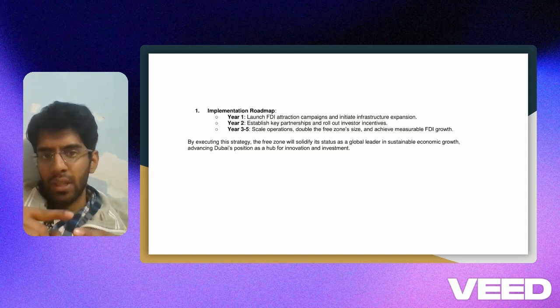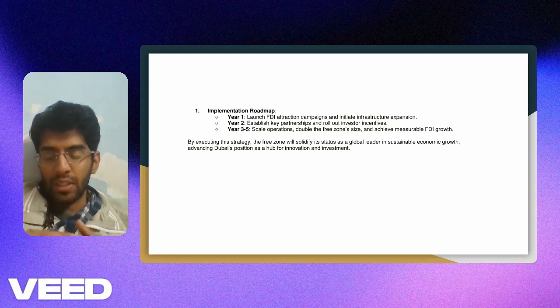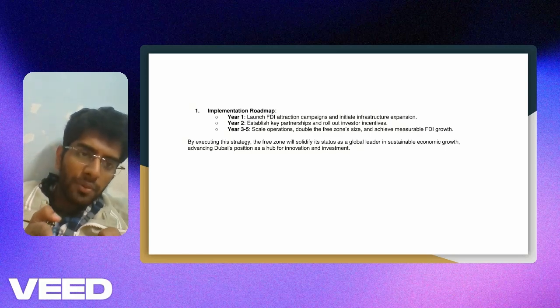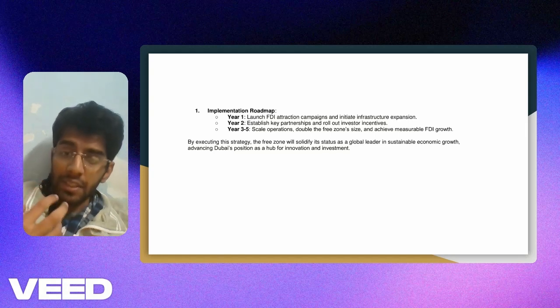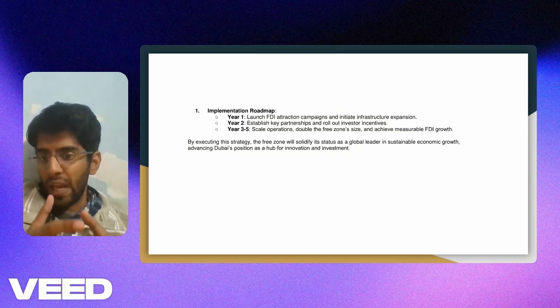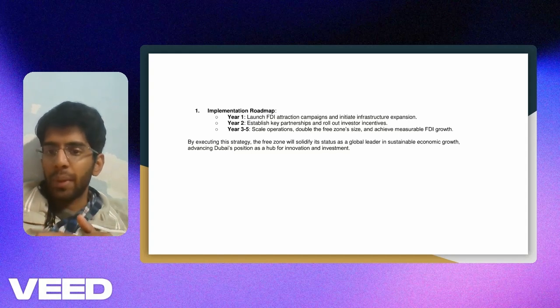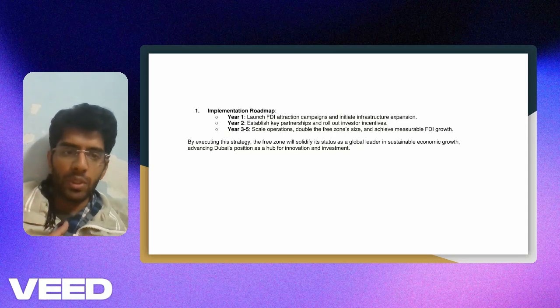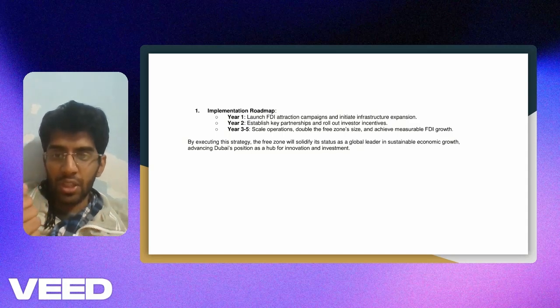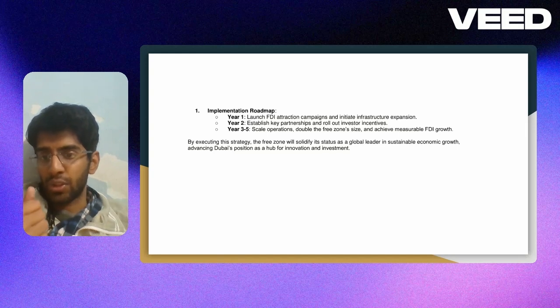Year two should be the year when we establish key partnerships and roll out investor incentives. We should make sure that we have the best programs in place for attracting investors, where we put a very clear proposal to the investor: look, we have this solution offering, why not come and invest with us? So year two should be our year of partnership and chasing excellence in those partnerships, making sure the relationships with the investors are solidified and positioned strongly.